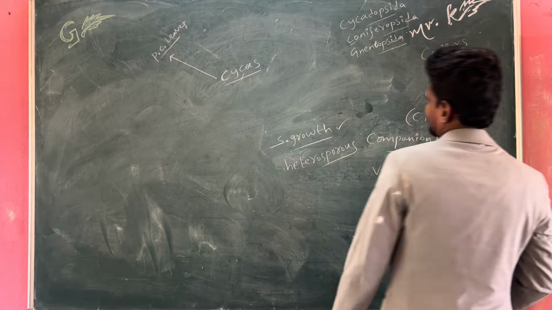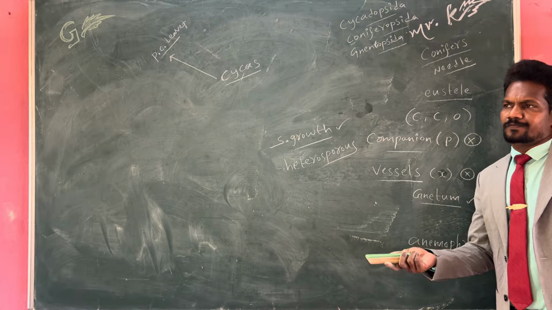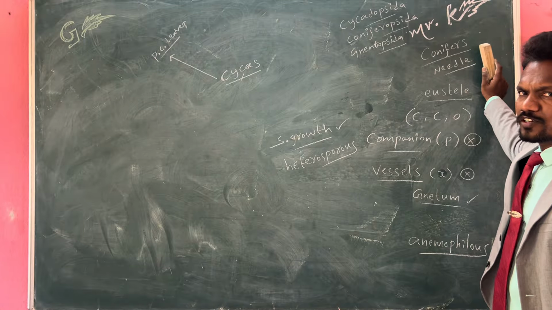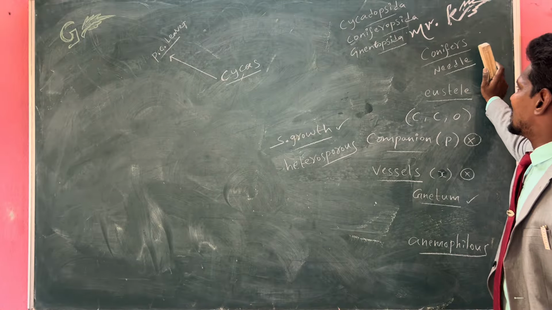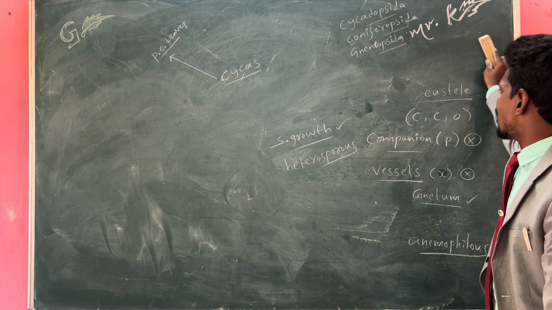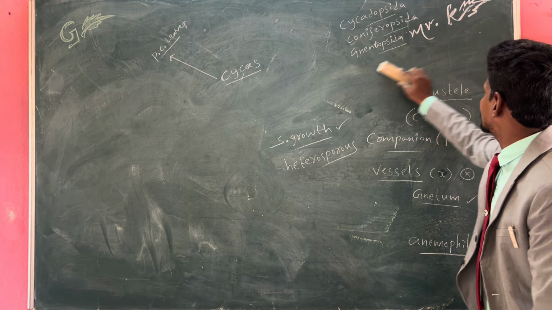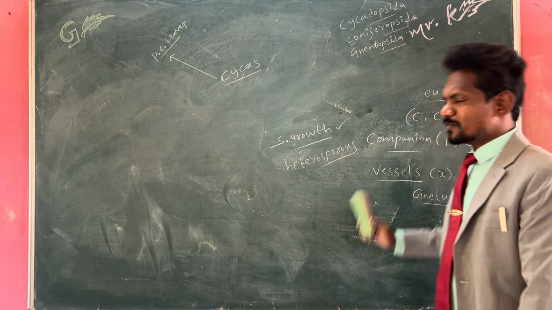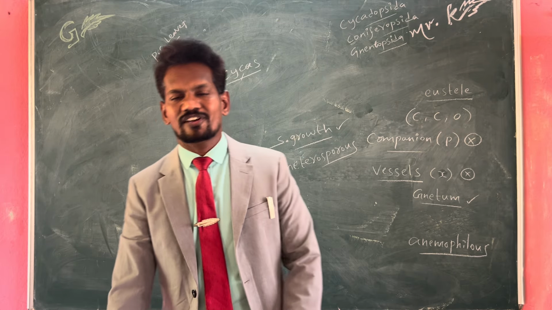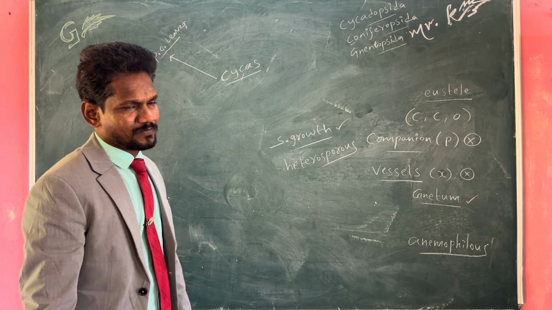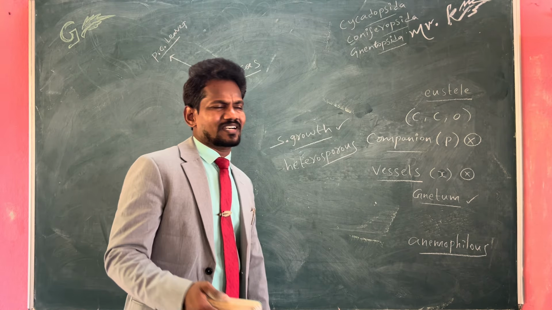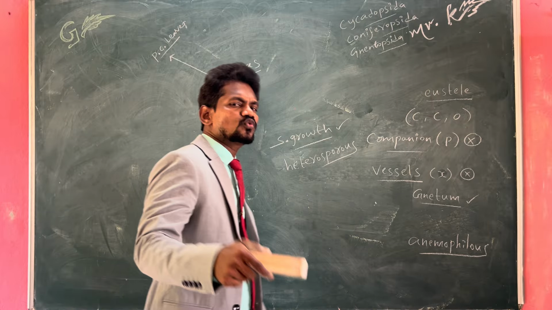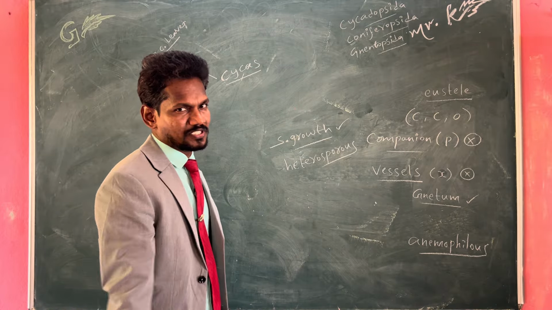Then coming to the leaf, generally conifers in gymnosperms have needle-like leaves, sharp and needle-like. That is one of the special characteristic features. Coming to the arrangement of the vascular bundle, xylem and phloem together are called stele. Here, the xylem and phloem arrangement is known as eustele, nothing but true stele, developed stele.